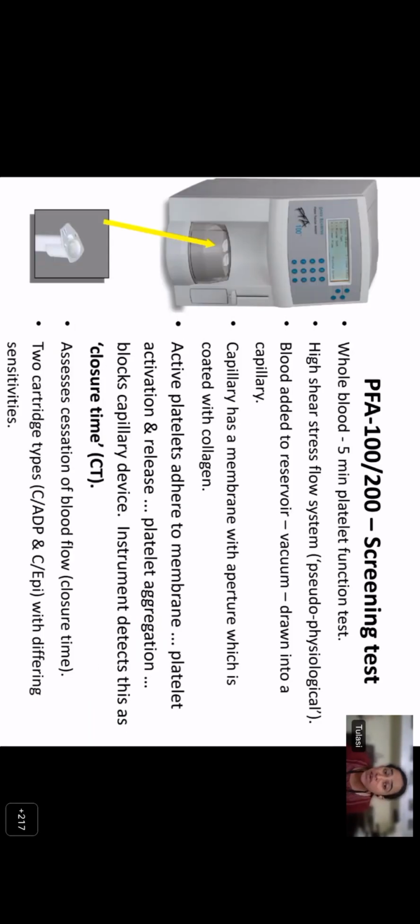The disadvantages of bleeding time are many. It is time-consuming, operator variable, subjective, invasive, and so on. It might be insensitive to mild defects. Yes. So there is another screening test for primary hemostasis, which is the platelet function analyzer.